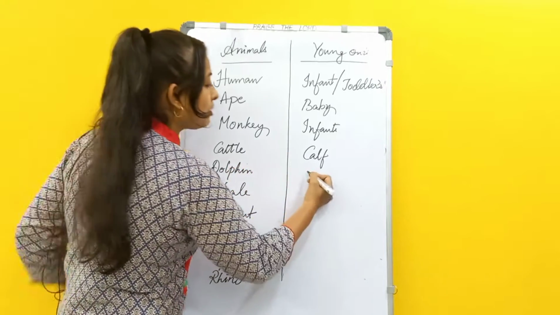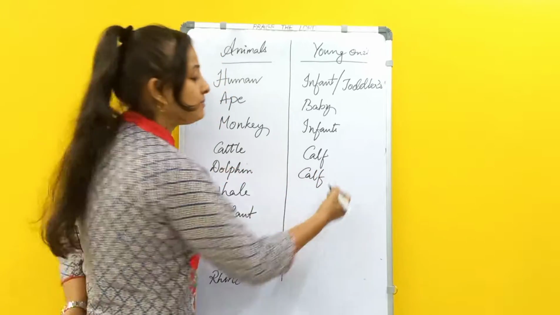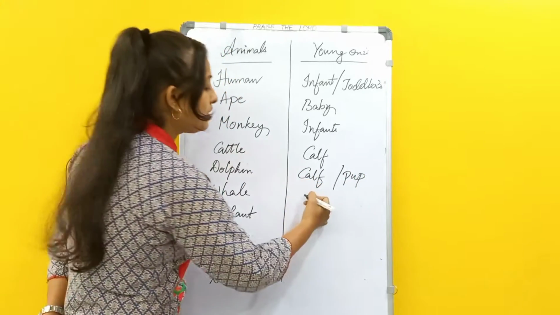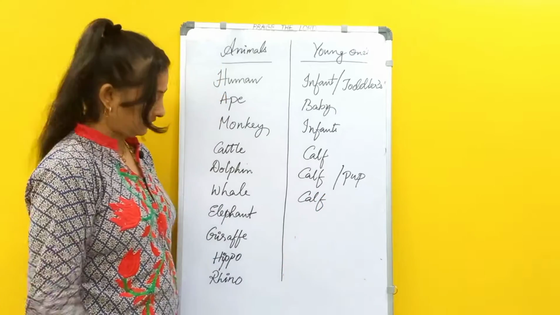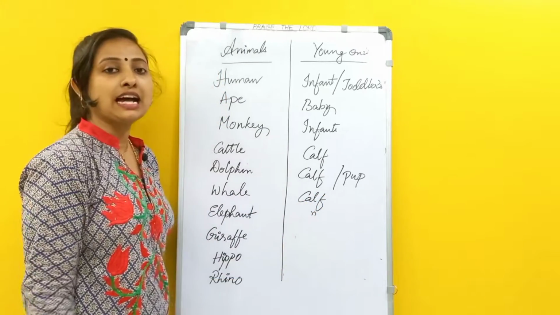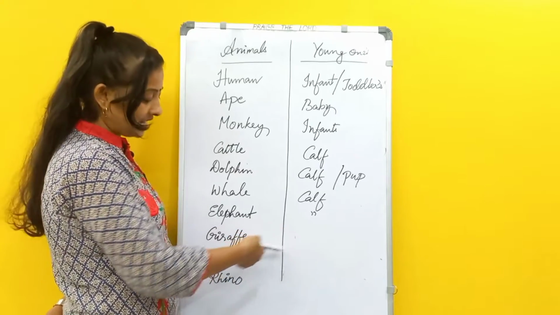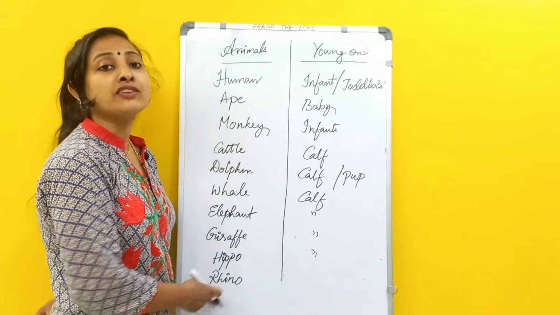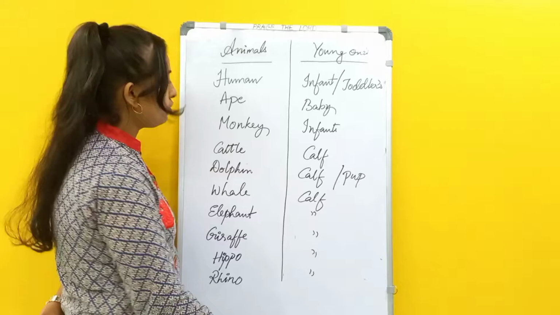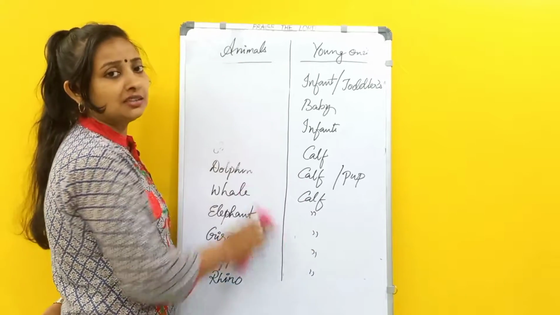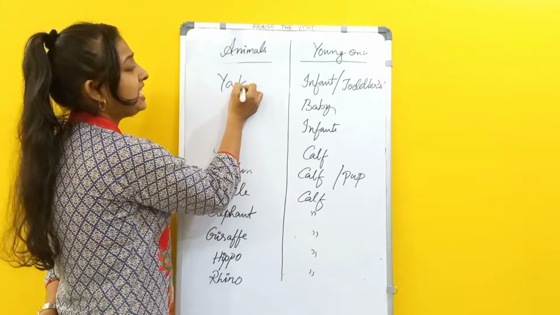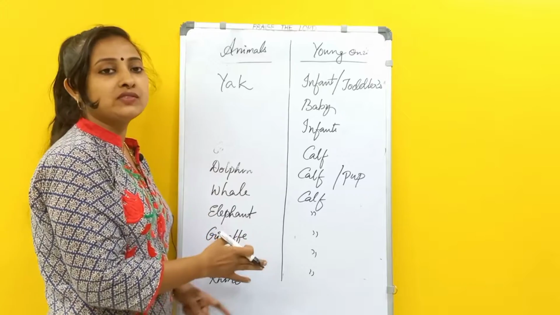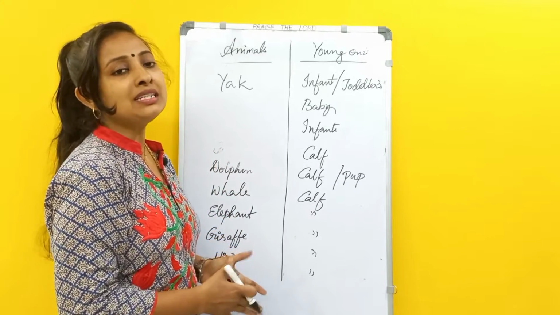A dolphin baby is also called a calf, or sometimes it is even called a pup. Right? The young one of a whale is also called a calf. The young one of an elephant is also called a calf. Young one of a giraffe, a hippo, and a rhino is also called a calf. And if you know, yak, the young one of a yak is also called a calf. So till here we have seen this, and I'll make a list of a few more words and then I'll get back.